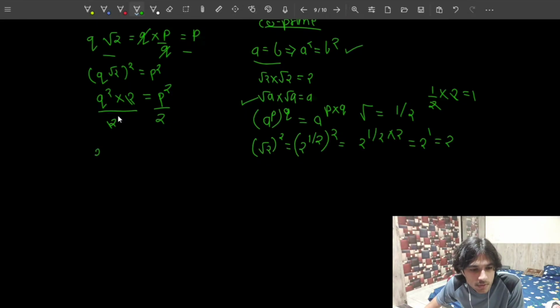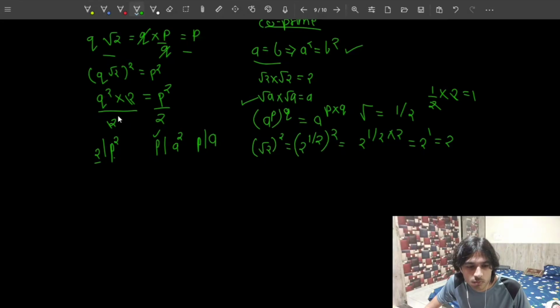So assuming that 2 is dividing p square, where p is an integer, and 2 is a prime number. By the previous theorem, we knew that if p divides a square, where p is a prime number and a can be any natural number, then p divides a, right?